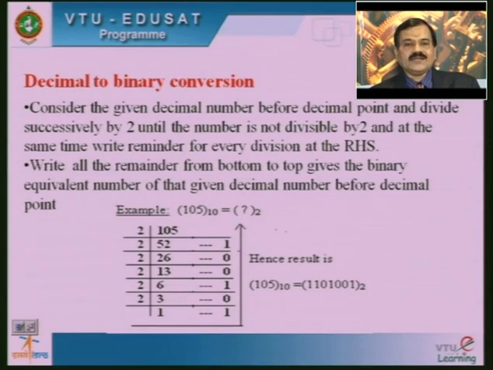To write the equivalent value of 105 with base 10, after completion of this computation we write the remainder values in sequence from bottom to top. That is 1 1 0 1 0 0 1 with base 2, which is equivalent to 105 in decimal, base 10.